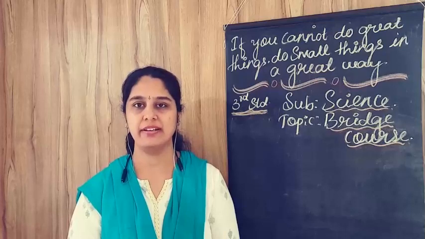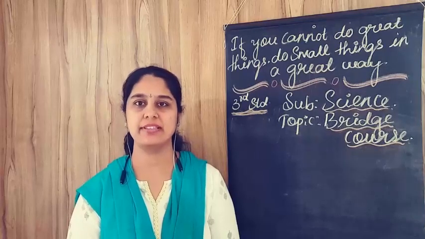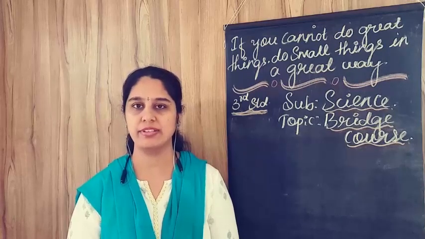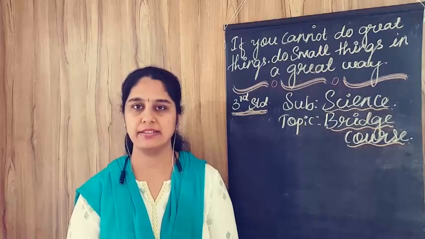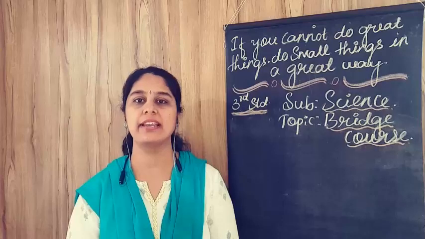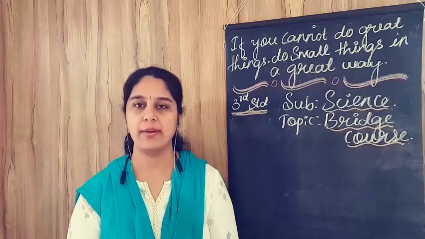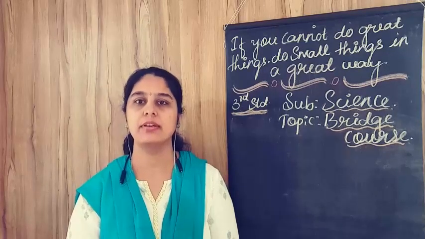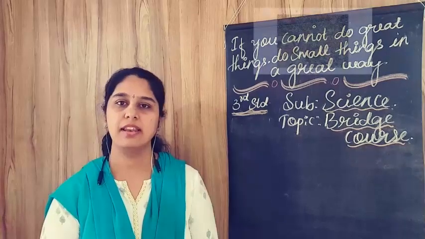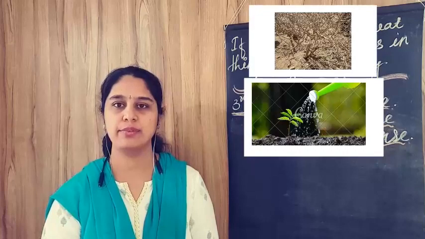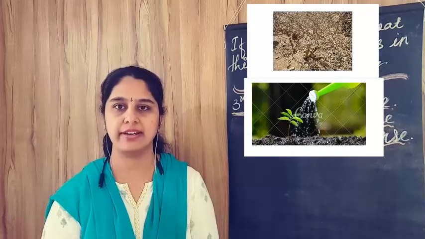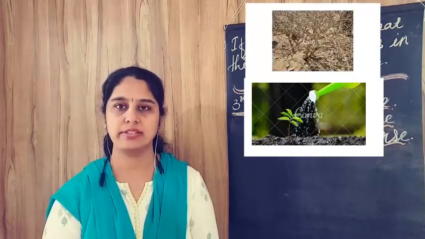Take a small plant grown in a pot and keep it inside your home for 3 days without water. See what happens to the plant. Now start watering daily and observe what happens. Observe the difference. Now tell me, what we can observe in this plant? Without water, the plant was dried, and after watering the plant, it looks good.